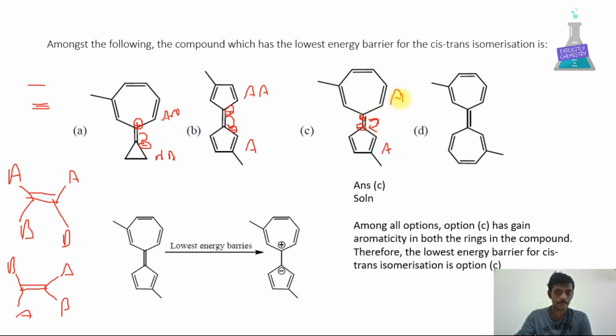If both are aromatic, here the double bond will be present. So option C is the correct answer. Among all the options, C has gained aromaticity in both the rings in the compound. Therefore, the lowest energy barrier for cis trans isomerization is option number C.